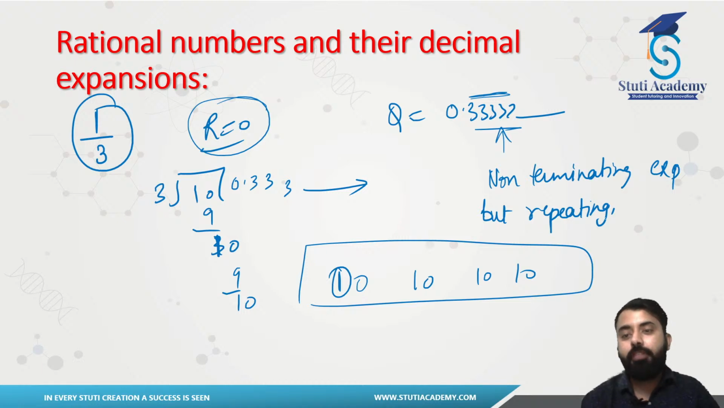So you guys see, in rational numbers, we can have only two kinds of decimal expansions. It will be either a terminating decimal expansion, that means you will be getting the remainder 0, or it will be a non-terminating decimal expansion, but that will be repeating. Remember this, that will be repeating here. So you guys see, that is the case here.